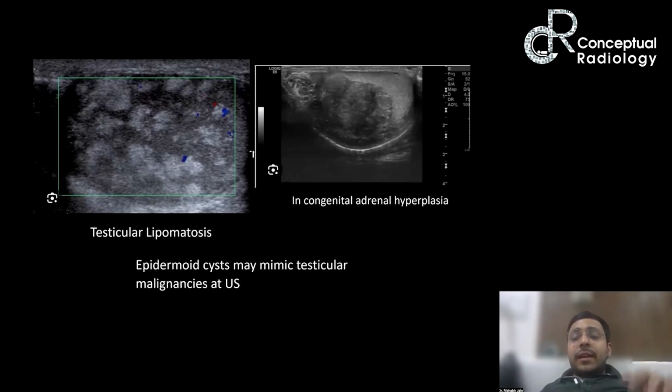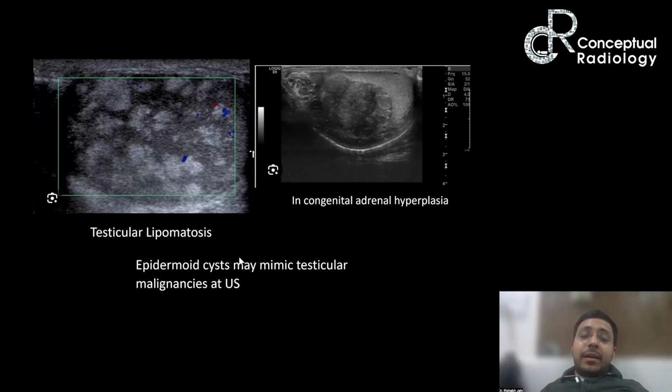Now, in congenital adrenal hyperplasia, you can get testicular adrenal rest. So, in an infant with a known CAH, you get a testicular swelling, you do an ultrasound and see this hypoechoic lesion. One of the differentials you'll keep is a testicular adrenal cell rest.